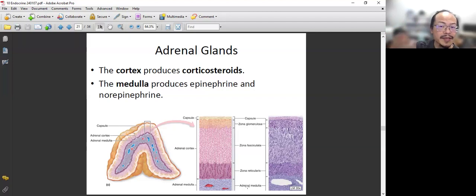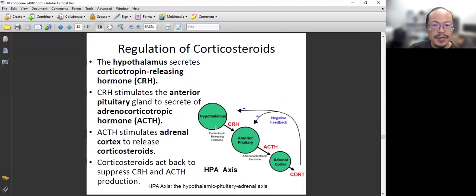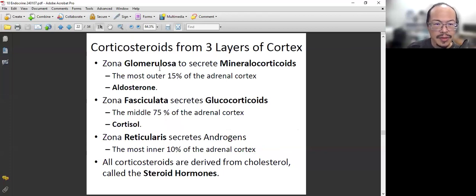These three are related because they are all steroid hormones. It means that they can diffuse across the cell membrane because they are lipid. Steroids are lipid. They are derived from cholesterol. So these three layers: zona glomerulosa produces mineralocorticoids.